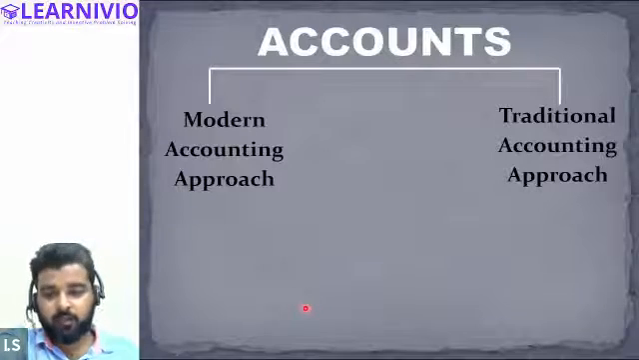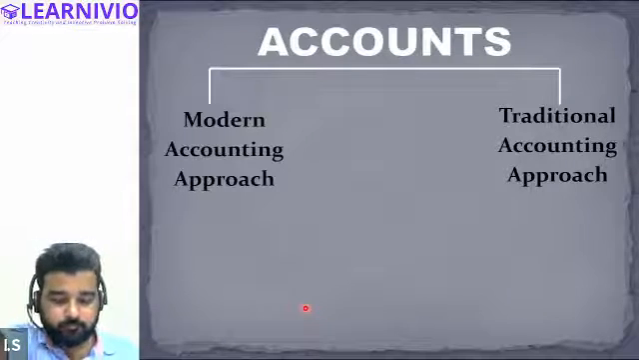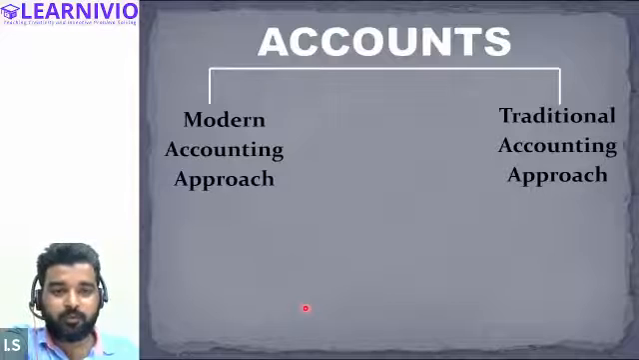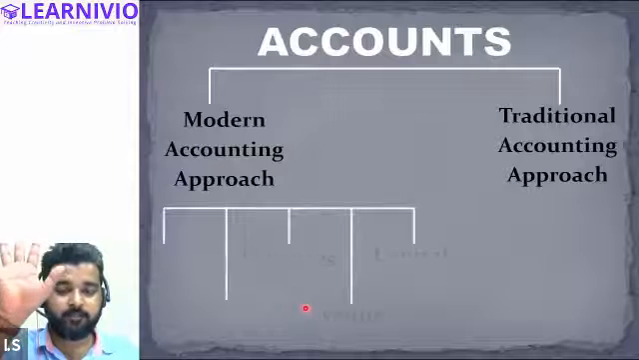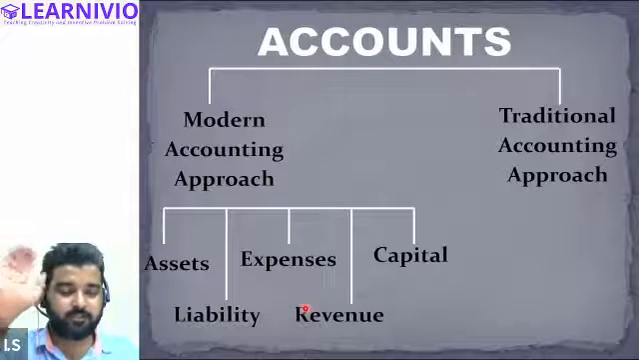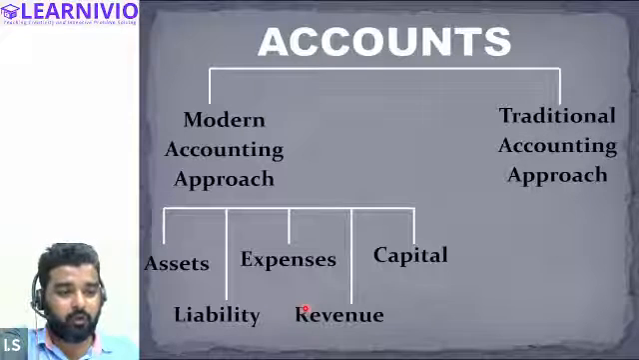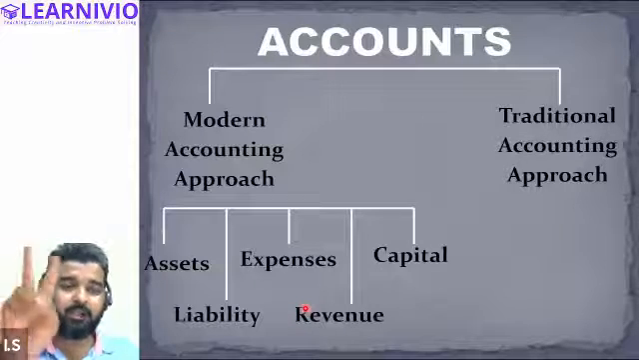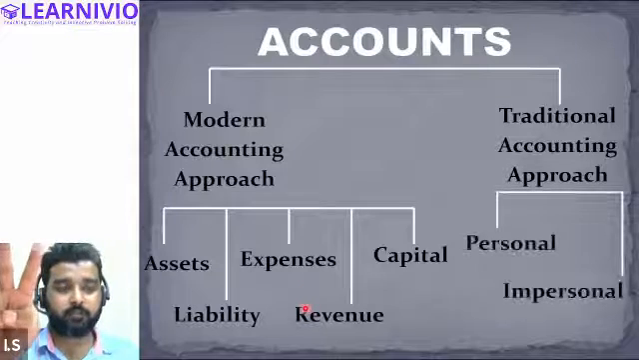According to the modern accounting approach, how many types of accounts are there? Five types of account: assets, liabilities, expenses, revenues, and capital. Perfect, very good. And according to the traditional accounting approach, there are only two accounts, that is personal and impersonal, right?